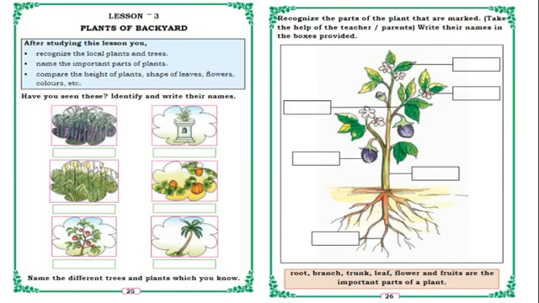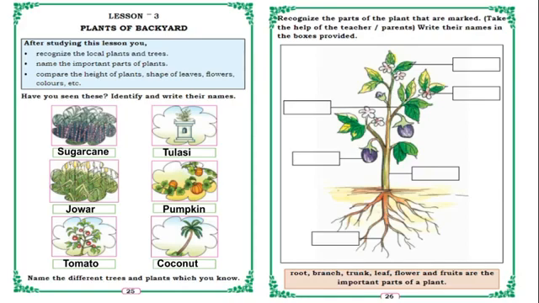So what is the first one? That is sugarcane. Next, tulsi, jowar, pumpkin, tomato, coconut. Isn't it? Yes, usually we all see these types of plants. Yes, no? So next, name the different trees and plants which you know. Do you know any trees' names? Yes, usually we see banyan tree, mango tree, tamarind tree, etc. Isn't it? Yes. So next page, recognize the parts of the plant.